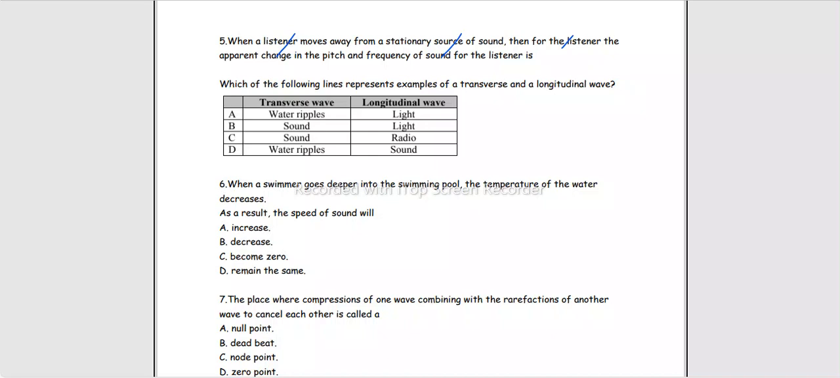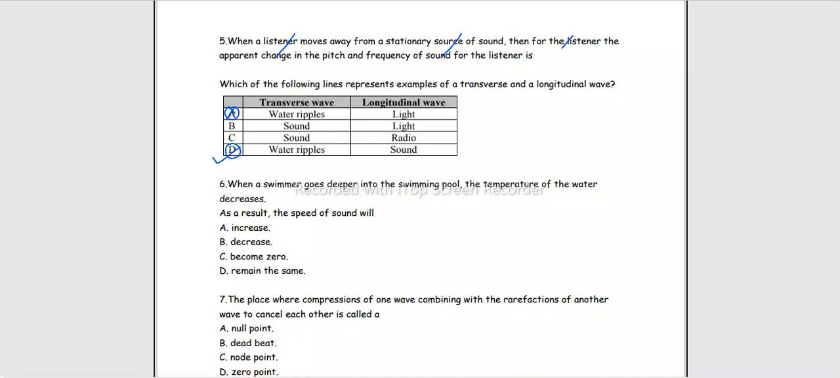We know that water ripples are transverse waves, right? So option A and D both could be correct, right? Because sound is not a transverse wave, it is a longitudinal wave. Air particles move to and fro in the medium, right? Now, is light a longitudinal wave? No, light is part of the electromagnetic spectrum. They all are transverse waves. It is wrong. Sound is a longitudinal wave, as I mentioned. Option D should be the correct option.